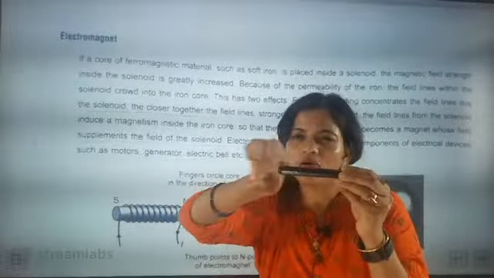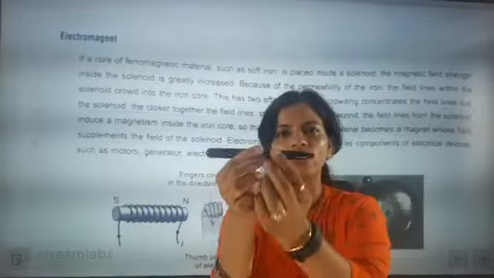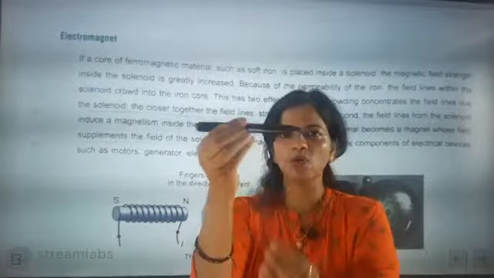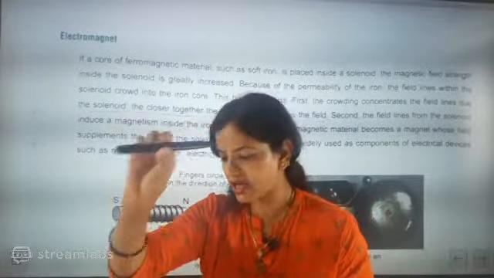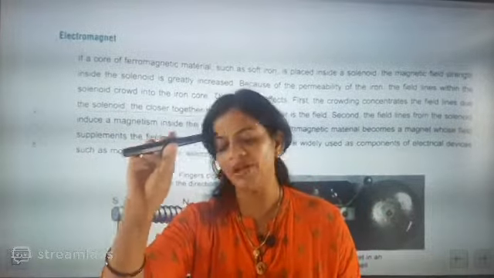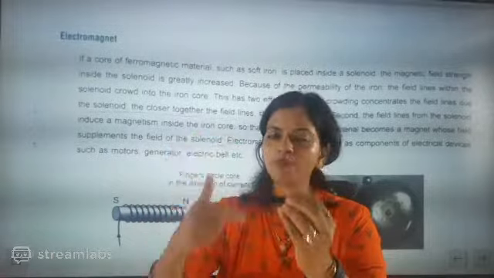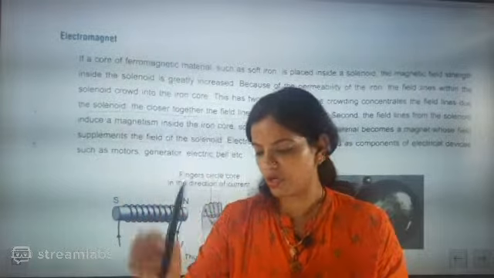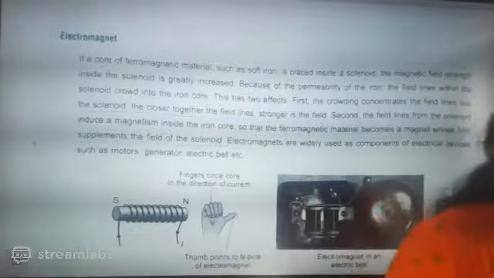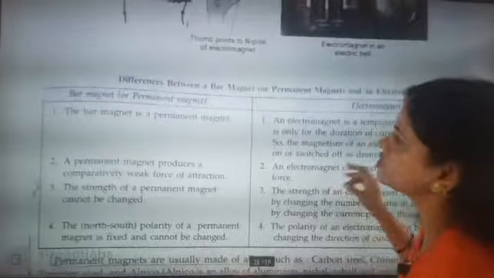So inside that strong magnetic field, if I take this iron core, what will happen? All the magnetic content will go inside and it will make it a magnet. But only for the time being, beta, it will act as a magnet. The moment you stop the supply of current, it will again become a temporary iron core. It will not have any other effect. I hope you have understood this point.